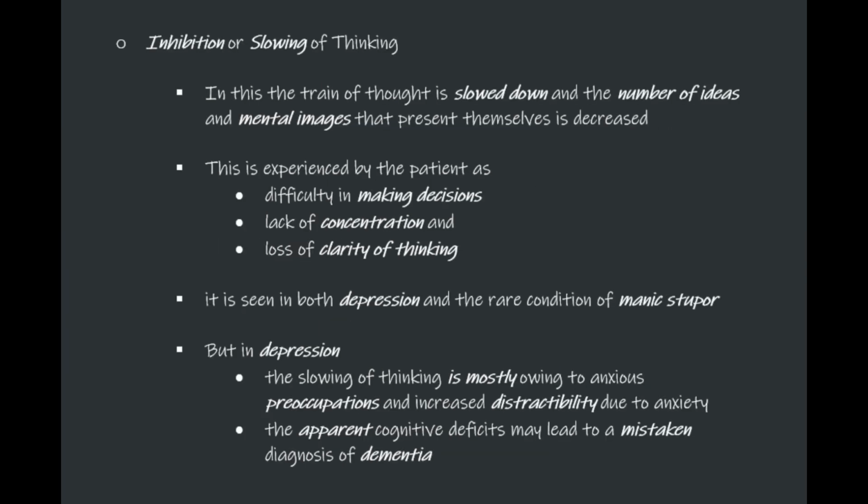In inhibition of thinking, the train of thought is slowed down and the number of ideas and mental images that present themselves is decreased. This is experienced by the patient as difficulty in making decisions, lack of concentration, and loss of clarity of thinking. It is seen in both depression and in the rare condition of manic stupor. But in depression, the slowing of thinking is mostly due to anxious preoccupations and increased distractibility due to anxiety. Interestingly, the apparent cognitive deficits may lead to a mistaken diagnosis of dementia.